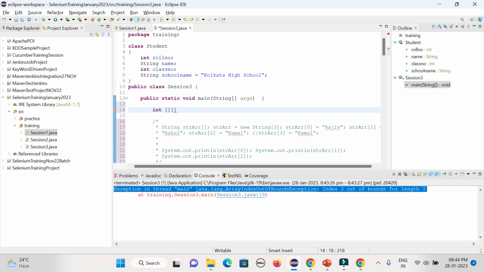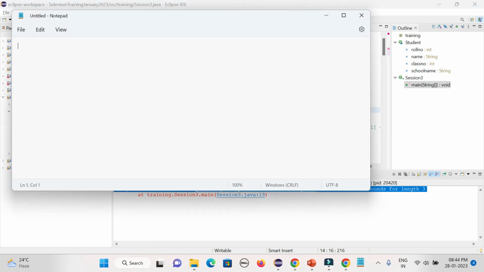Then I can give something called int array equal to, here I can give it. So two dimension, that is called row and that is called column. So I am just printing here. Suppose in case I want to give the value 1, 2 and 3 and then 4 and 5 and 6. So this is a row and this is another row. So it is row 1 and this is row 2, and this is column 1, this is column 2 and this is column 3. So column will start from 0 to 2 and row will start with 0 and 1. So that is the way I can define.